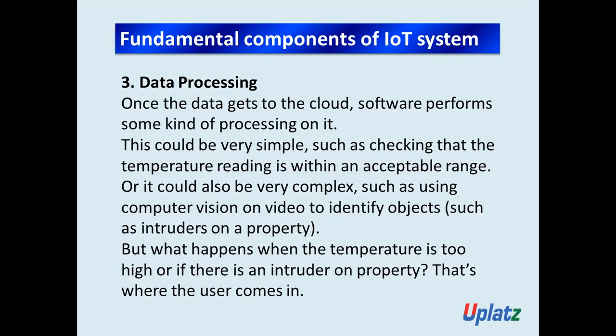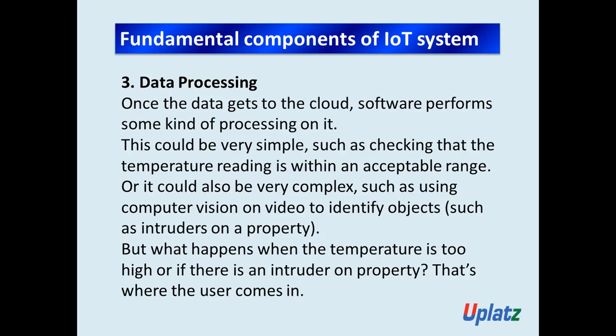This could be very simple, such as checking that the temperature reading is within an acceptable range, or it could be very complex, such as using computer vision on video to identify objects, such as intruders on the property.